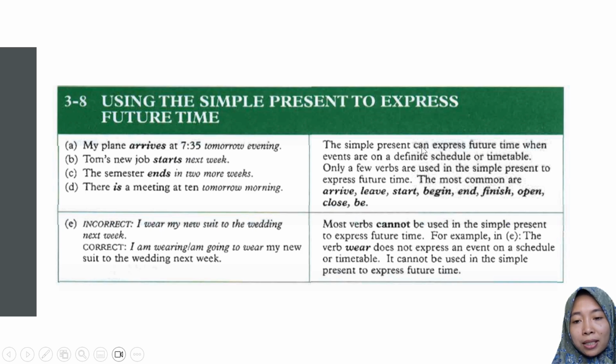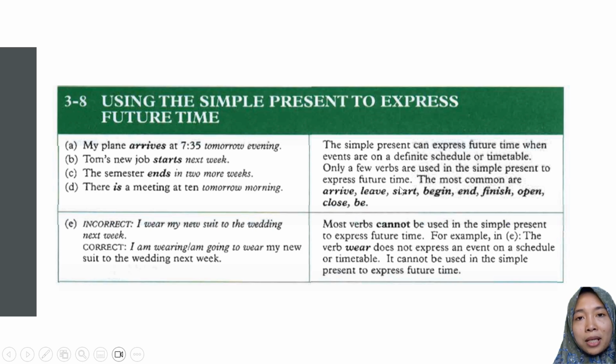The simple present can express future time when events are on a definite schedule or timetable. So if you want to express an activity in a certain time or definite schedule in the future, you can use simple present. Only a few verbs are used in this simple present to express future time.